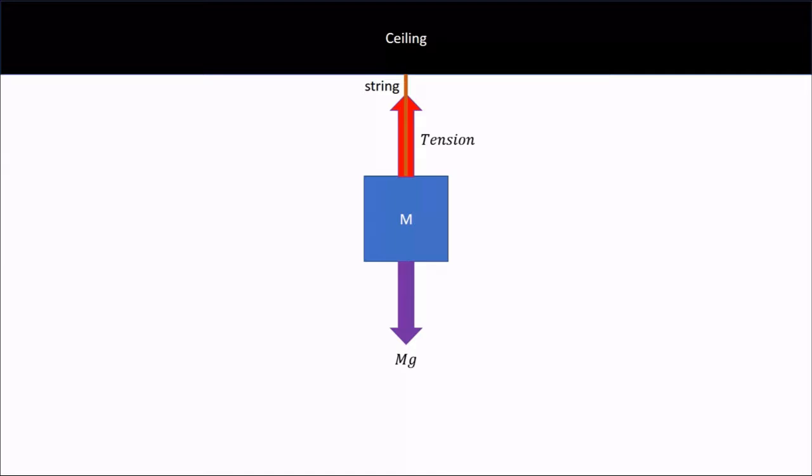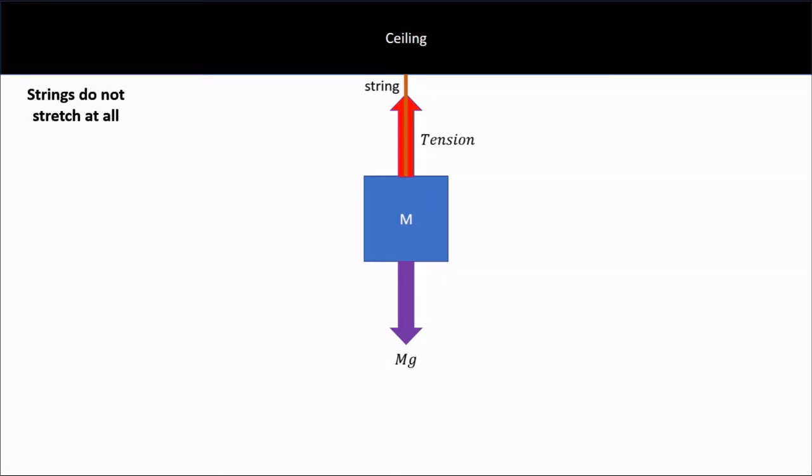There is one main assumption that we will always make when dealing with strings or wires. We will assume that they do not stretch at all. Now, you might think that you've seen wires and strings stretch, which is true, but if you have a strong wire or cable, a typical amount of force won't cause it to stretch any noticeable amount. So this is the key assumption.